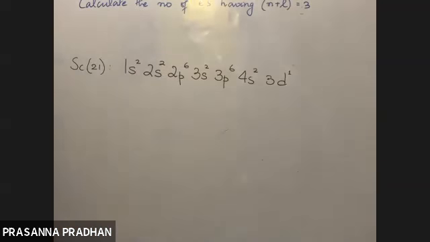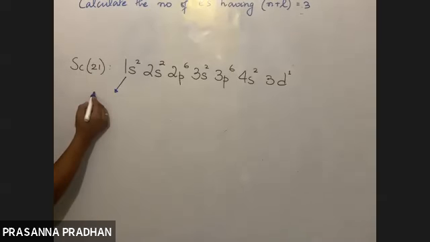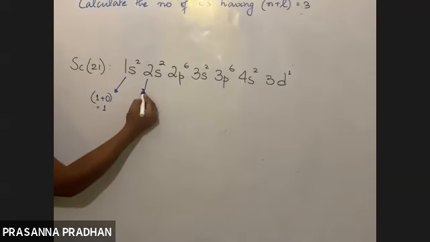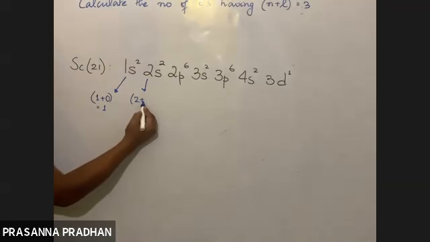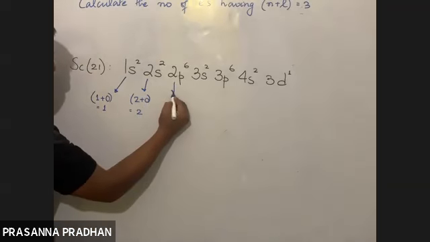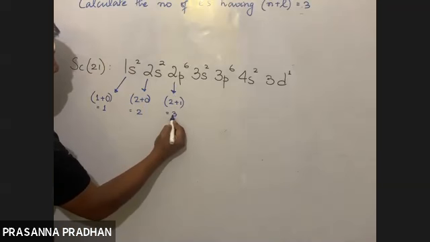Let us see. Okay. Now for 1s, what is the value of n? For 1s, what is the value of l? 0. So 1 plus 0 is 1. So we are not talking about this. We are talking about those subshells where n plus l is 3. 2s. Are we talking about 2s? 2 plus 0. No, we are not talking about 2s either. Are we talking about 2p then? Yes. 2 plus 1. Yes, we are talking about this.